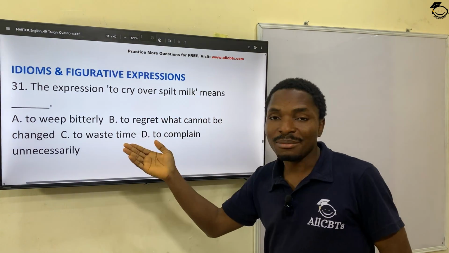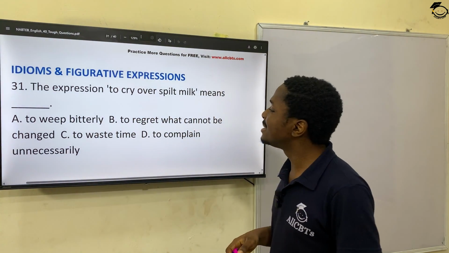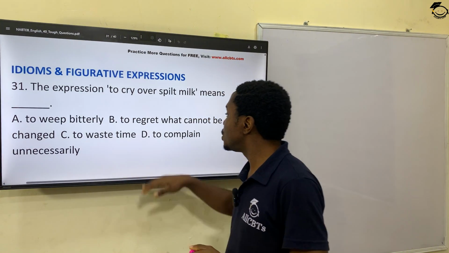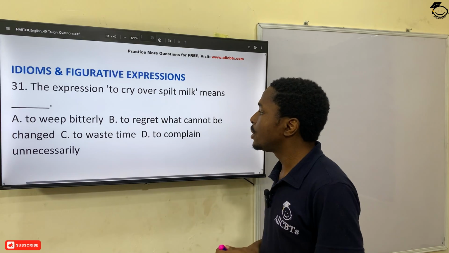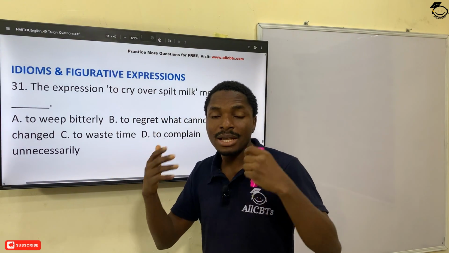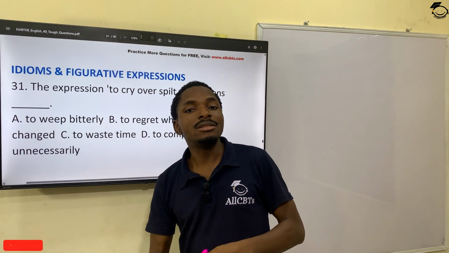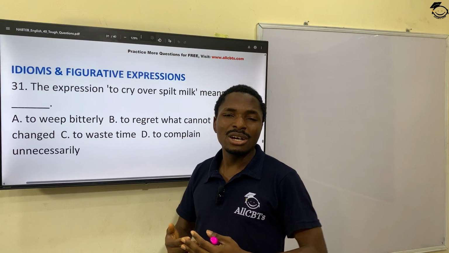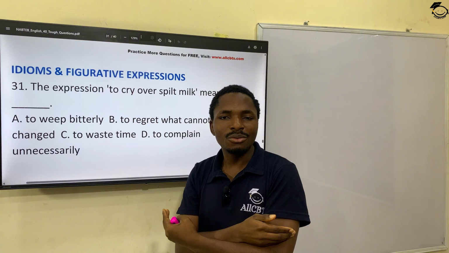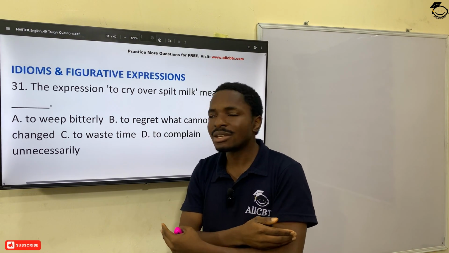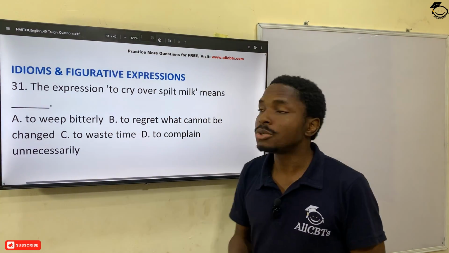So here is one example. To cry over spilled milk will mean what? Is it to weep bitterly? No. To regret what cannot be changed. That's the correct answer. You can just imagine it. You had milk in a cup and somehow the cup fell and the milk spilled, and a child is crying over that. You can't collect the milk. So it's crying over what cannot be changed, right? So B is the correct option.